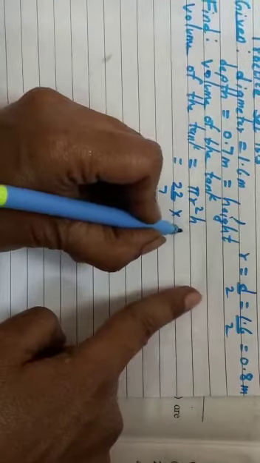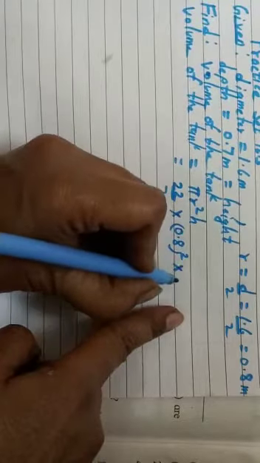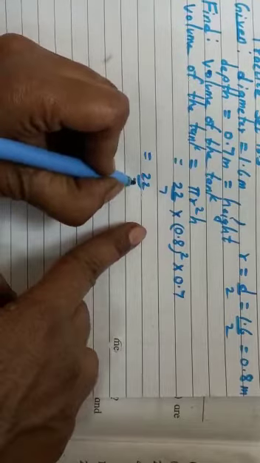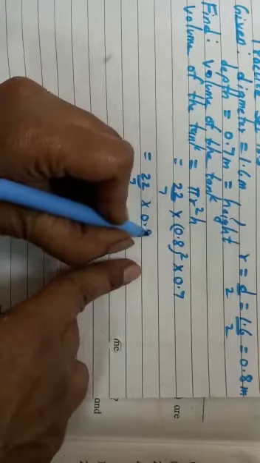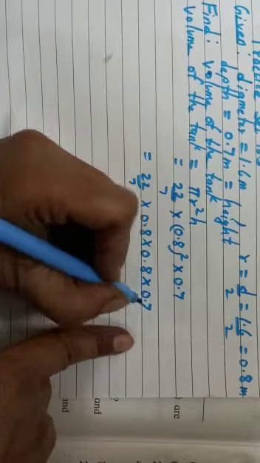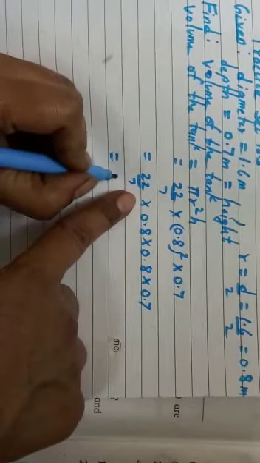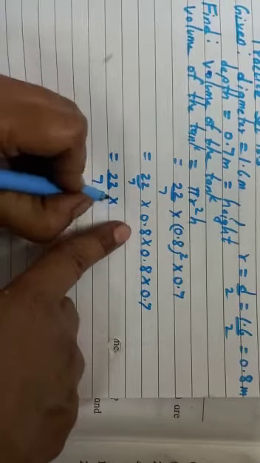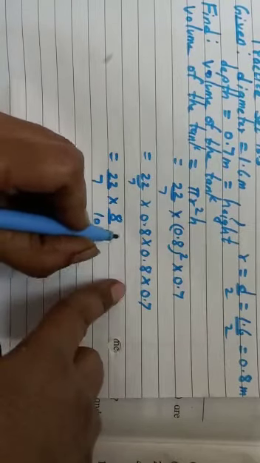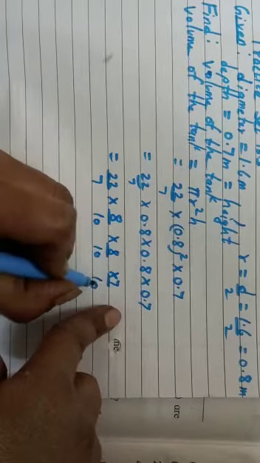So R I have got 0.8 square into height 0.7, which is equal to 22 upon 7 into 0.8 into 0.8 into 0.7. I told you, remove the decimal point. So you will write these decimal fractions in numerator denominator form. After decimal point only one digit. So you can write it like this, 8 upon 10 into 8 upon 10 into 7 upon 10.